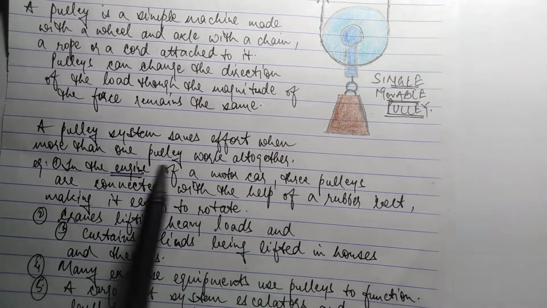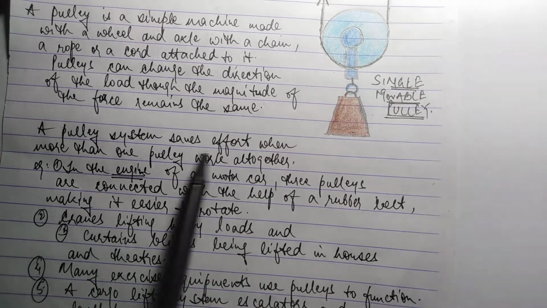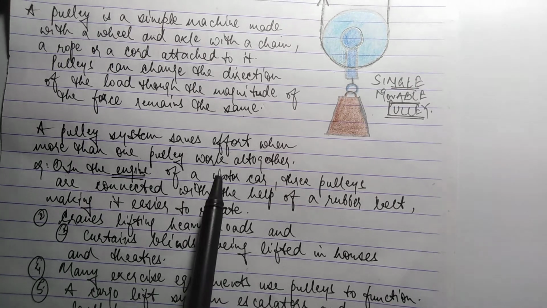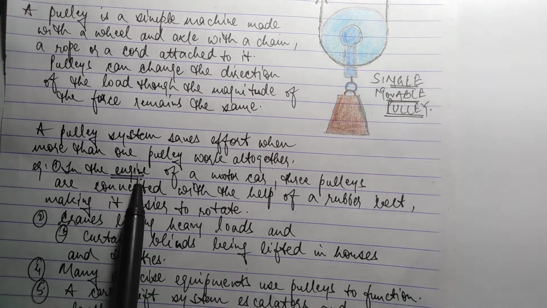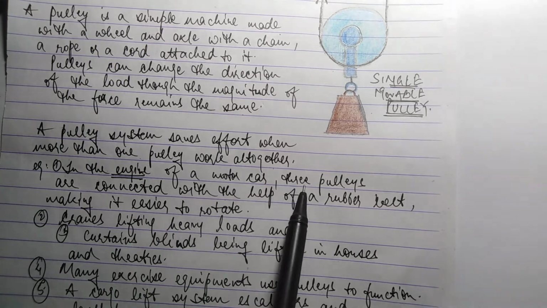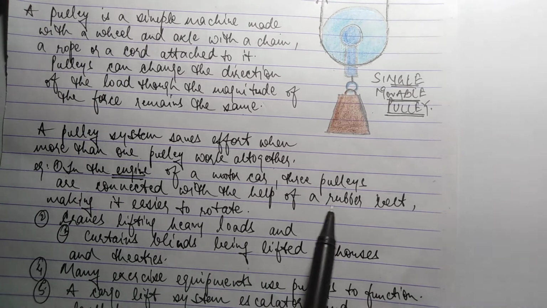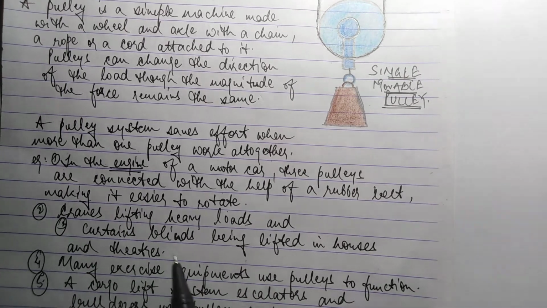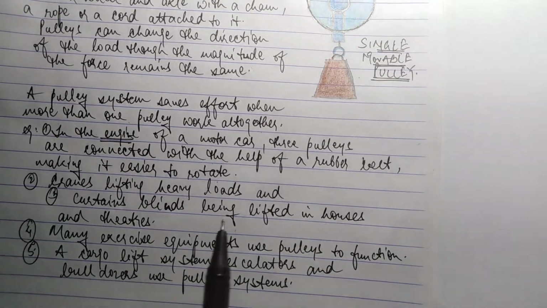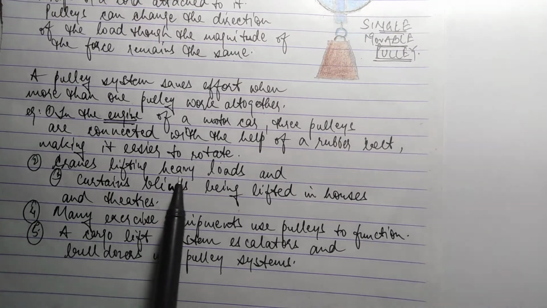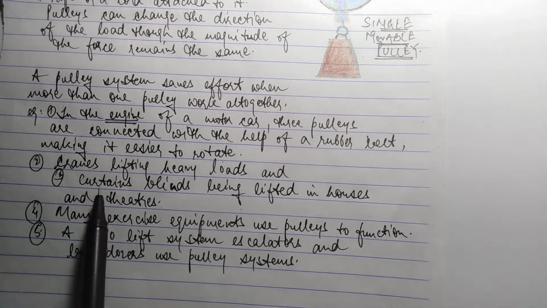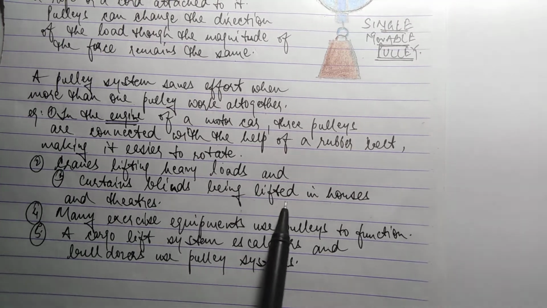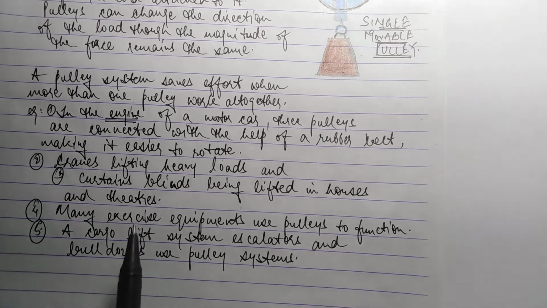What is the advantage? A pulley system saves the effort when more than one pulley works together. Example, in the engine of a motor car, 3 pulleys are connected with the help of a rubber belt, making it easier to rotate. We don't know about the mechanism of the car. Okay, also cranes lifting heavy loads, and curtains, blinds being lifted in houses and theaters.